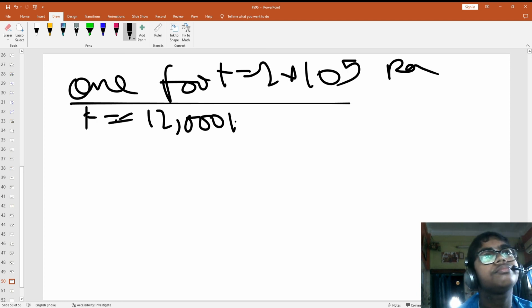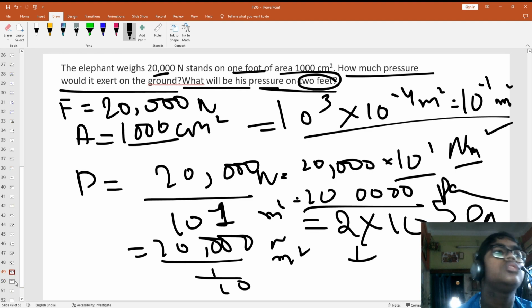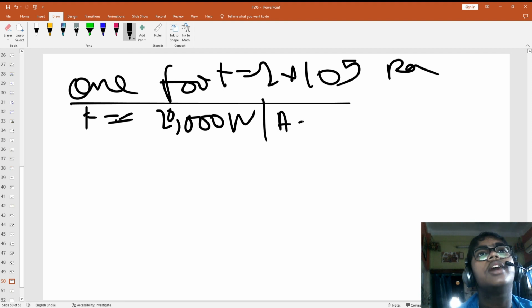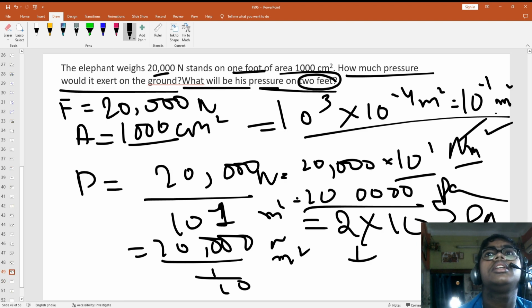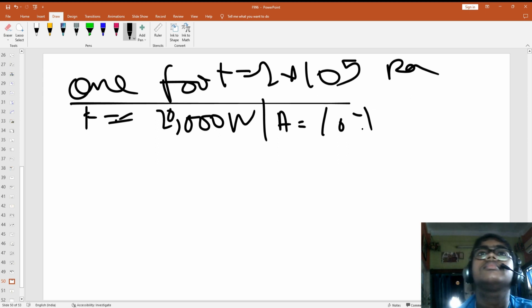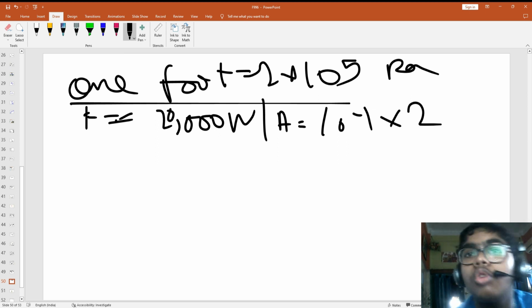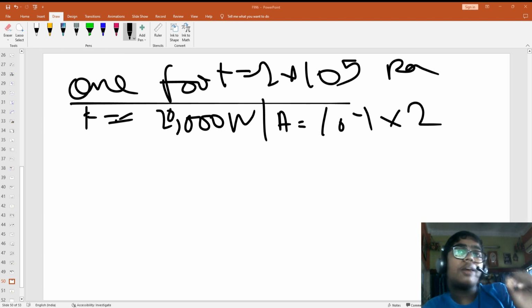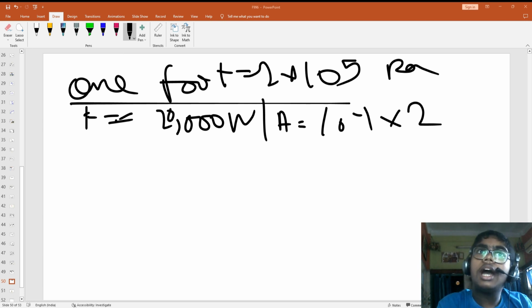So it will be 20,000. Correct. So what will the area be? Area was 10 to the power minus 1. Correct or not? 10 to the power minus 1. So what will this become? It will be multiplied by 2 for two feet. The area is getting multiplied by 2, but the pressure is not getting doubled. So we will not multiply the pressure by 2, we will multiply the area by 2. Understood? So what will come is 2 into 10 to the power minus 1.